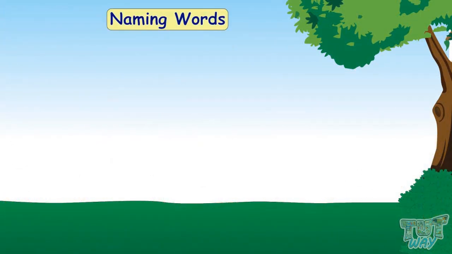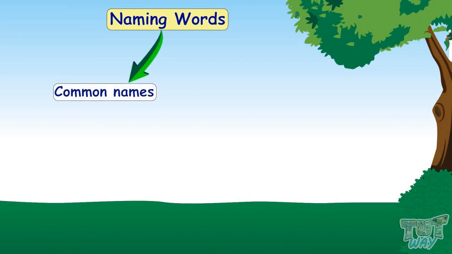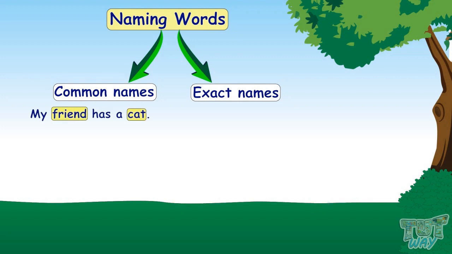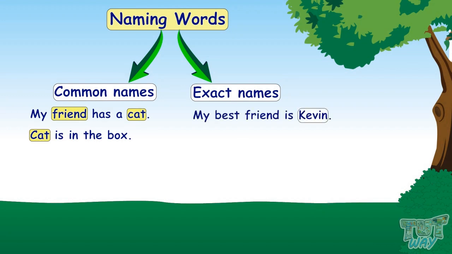Naming words can be of two types. They can be either common names or exact names. Now, let's try to understand the difference between the two. Common names always begin with a small letter, unless they are the first letter of a sentence. And exact names begin with a capital letter, like Ebony Garden.